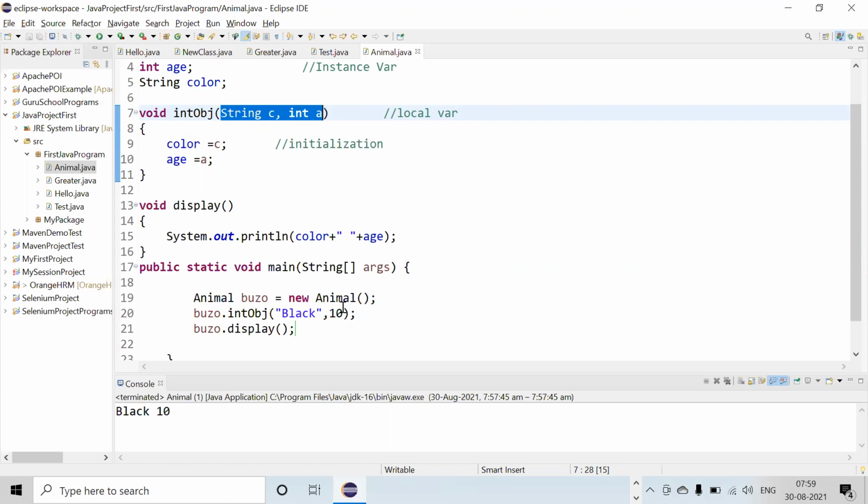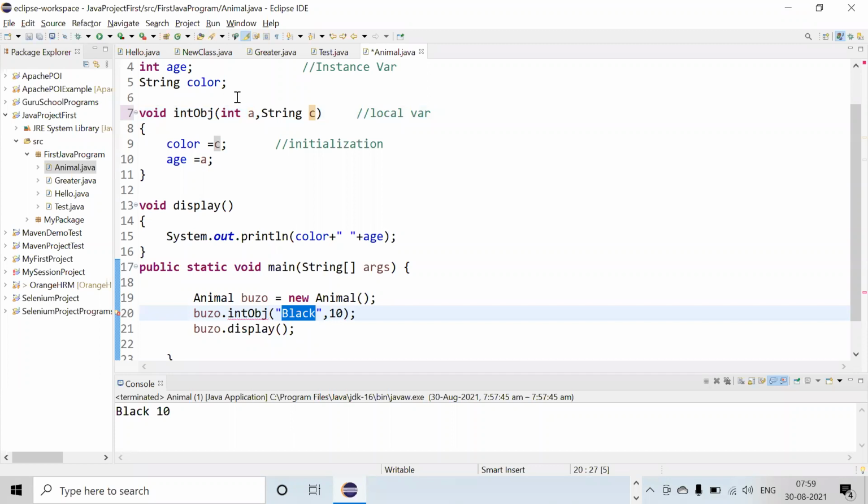If I tell you like integer A and string C, will it work? Tell me, will it work? It will not work because it gets confused, because everything should be in a proper way.